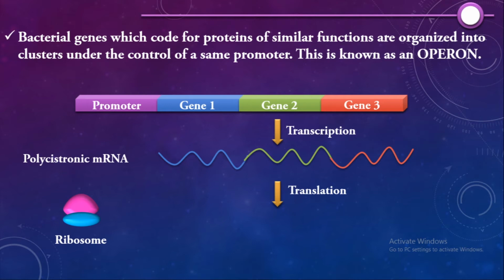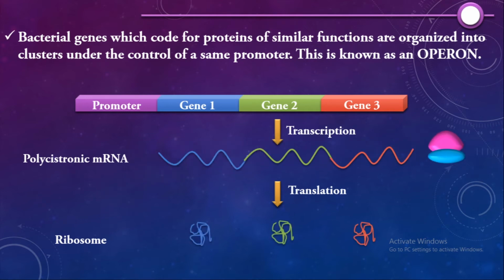Your ribosomes bind to our mRNA, and as it is undergoing translation, we can find the formation of 3 different proteins. As you can see, protein 1 is encoded by gene 1, protein 2 by gene 2 and protein 3 by gene 3. So this is the gene expression of an operon.